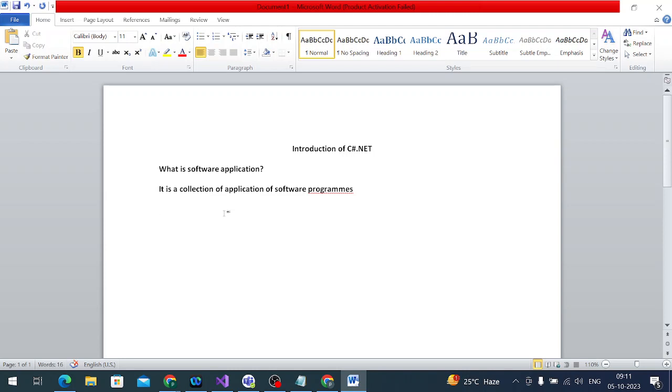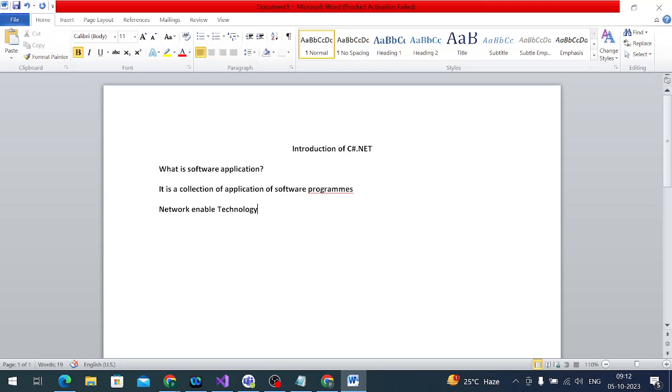So what is meant by .NET? Everyone knows what net is. Net stands for, the full form, network enabled technology. That's right, network enabled technology. Got it right?